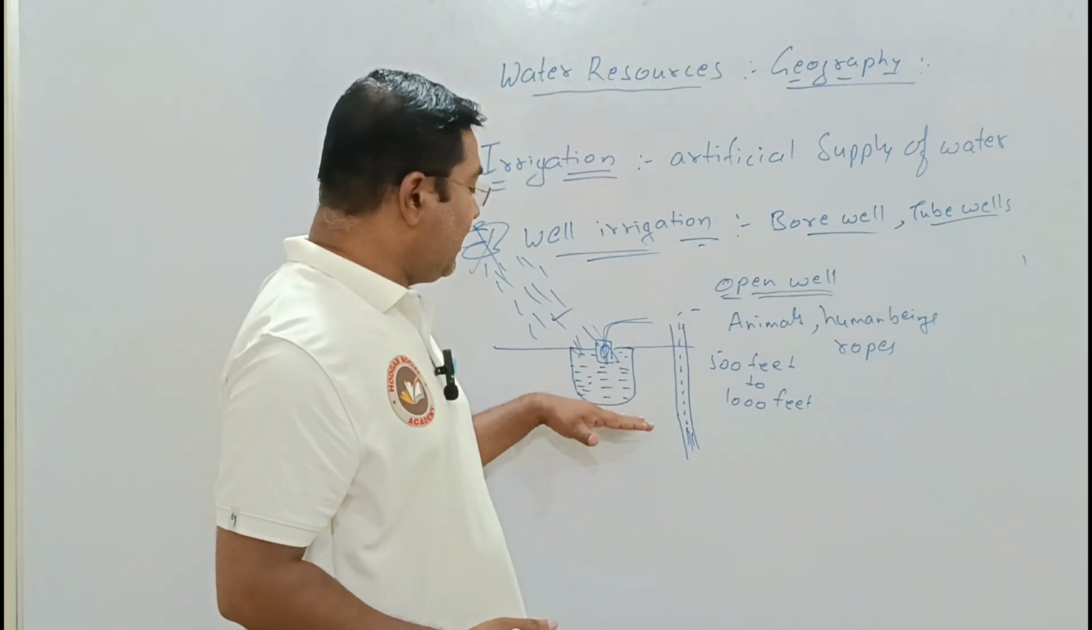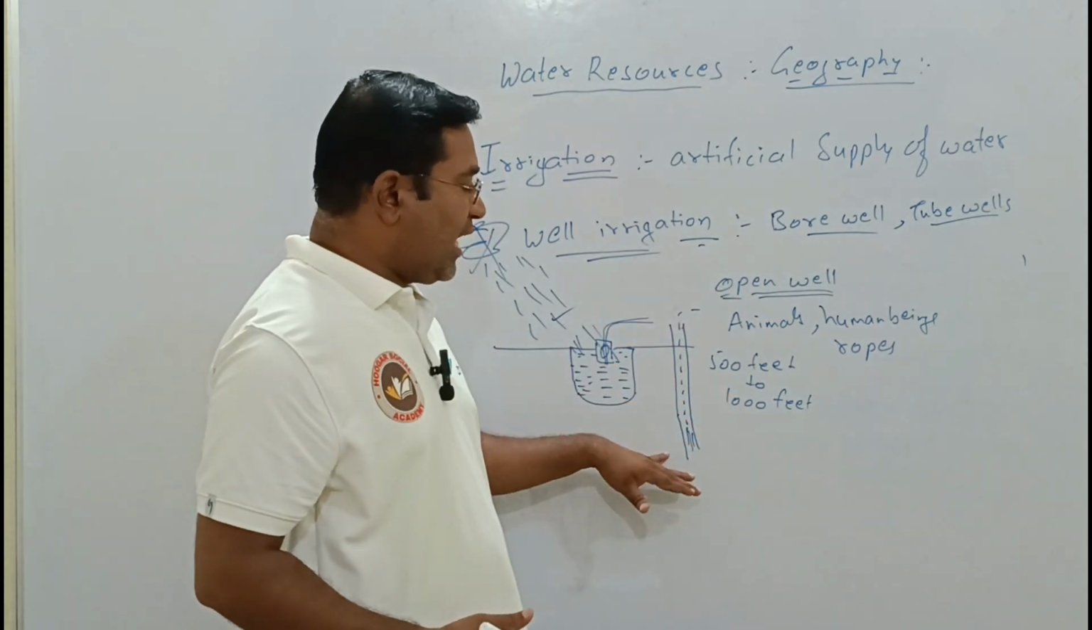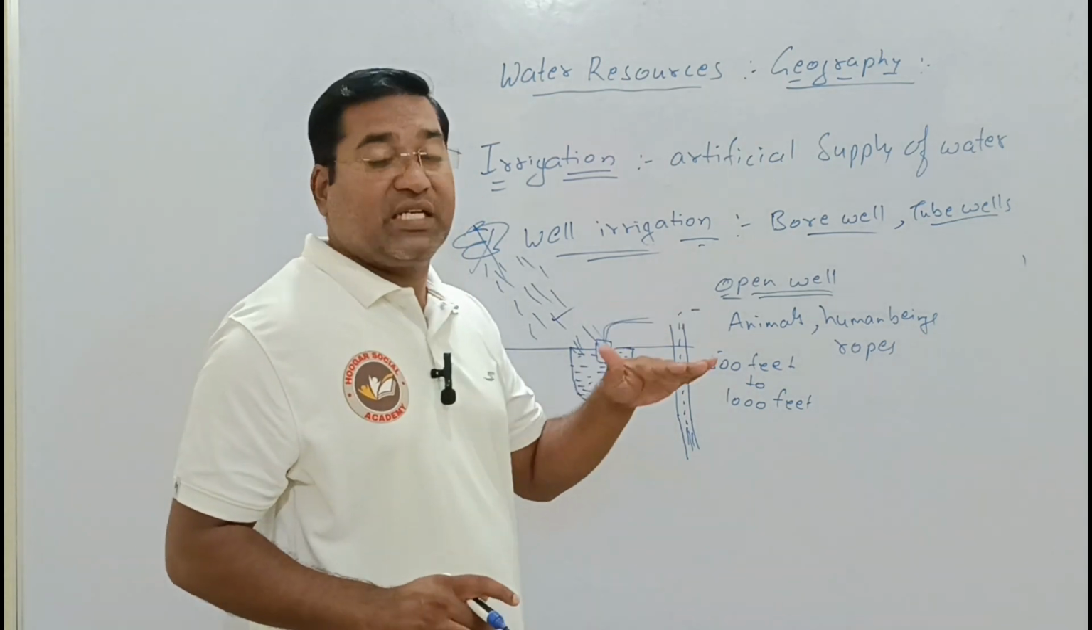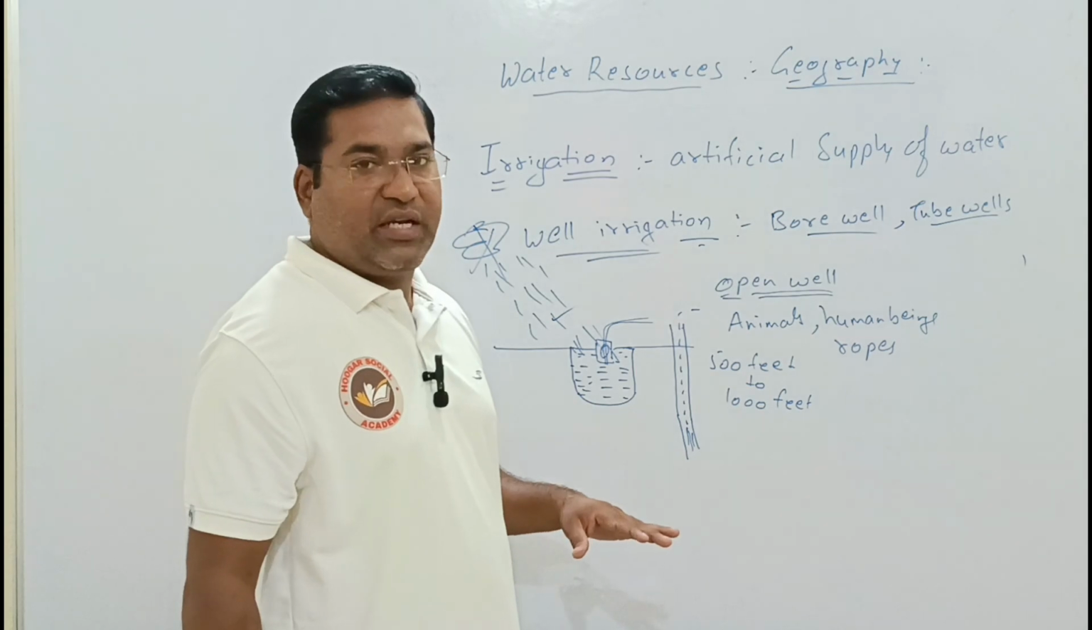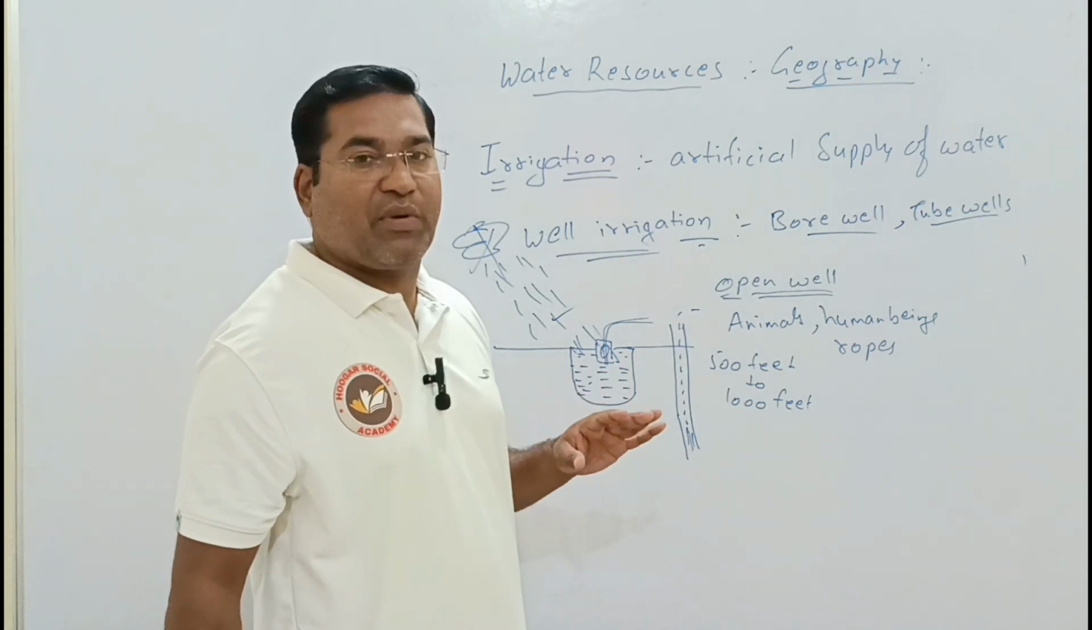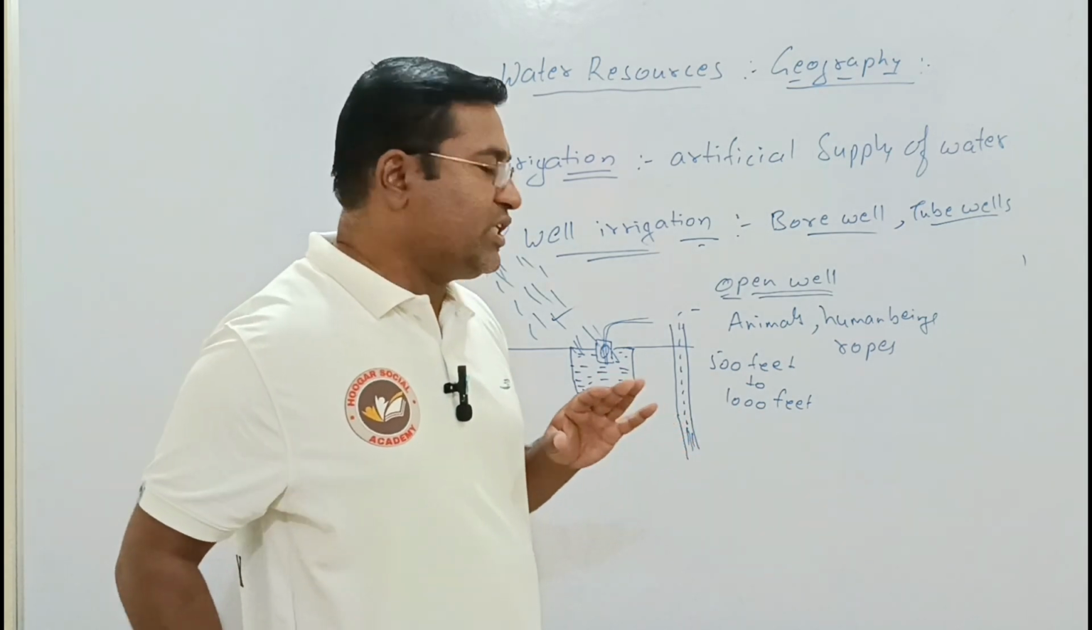The same will happen with the open well, and the same will happen with the tube well, if there is a decrease in the rainfall. But how does this open well help? It makes for an easy supply of water to the agriculture field.